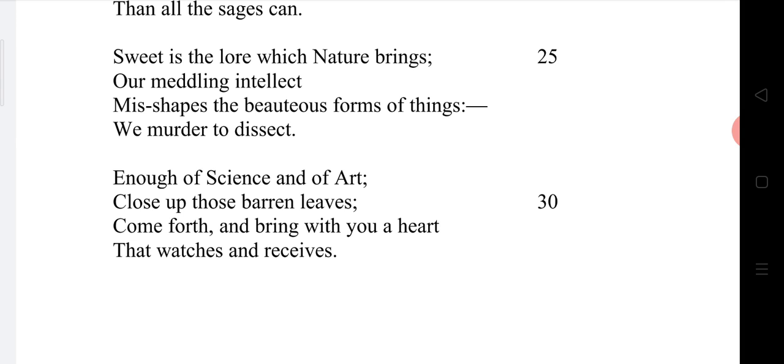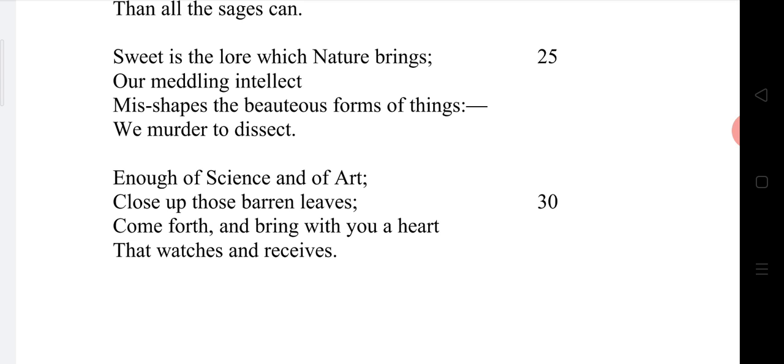In the name of dissection, we are killing the frogs, and the frogs are also beautiful creatures in the nature. So directly or indirectly, human beings are causing a lot of destruction. We are causing lots of damage to the nature, which is not good. This is not a good part of the human being, says William Wordsworth.